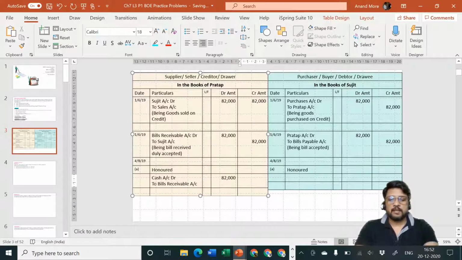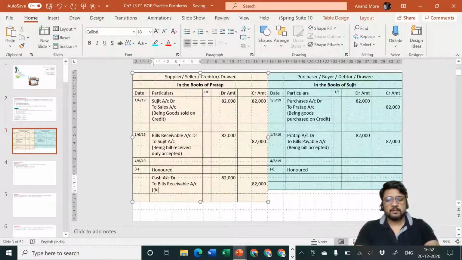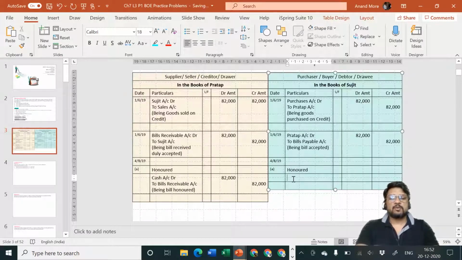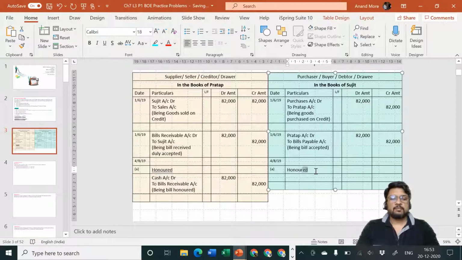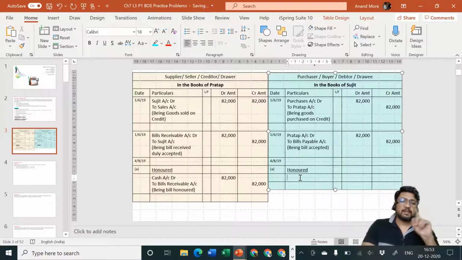Amount is how much? 82,000. Being bill honored. And in the books of Mr. Sujit, the entry will be cash is going out. Yes sir, cash is going out. And sir, Pratap is the receiver. No, Pratap is not the receiver. Bills payable is getting cancelled. Bills payable is getting honored.